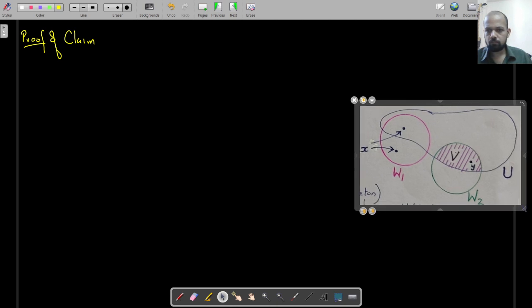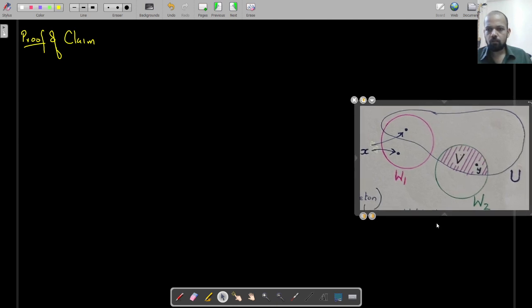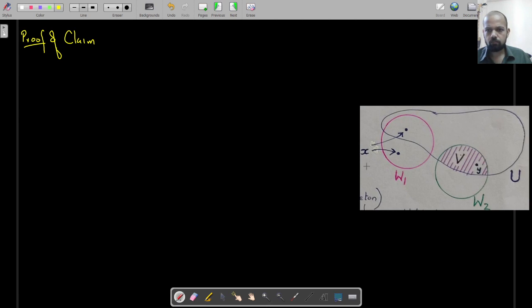So I have this U which is open, and I have a point x which is either in U or outside U. I need to find a V such that x does not belong to V closure, and V should be contained inside U. So how do I go about this?